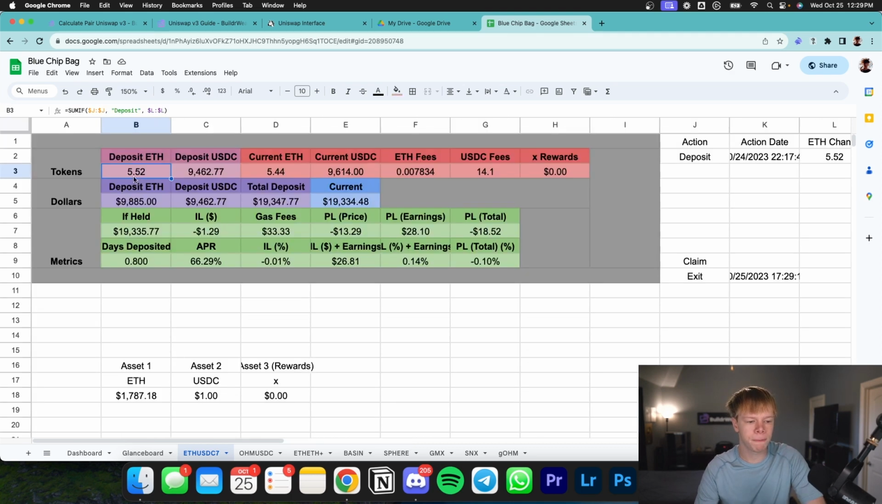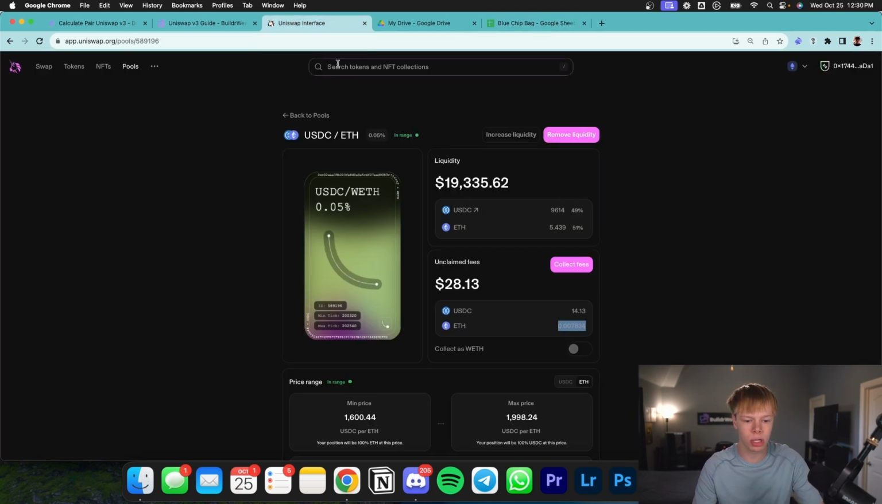So I initially deposited 5.52 Ethereum and 9,462 USDC. So I do not have full exposure to Ethereum. That is something that is important to note. I now currently have 5.44 Ethereum and 9,614 USDC. So essentially my USDC exposure increased, whereas my Ethereum exposure decreased. That's because as the price starts to move up, my Ethereum is going to be sold into USDC. And this is because I'm acting as the counterparty to traders on the Uniswap platform.